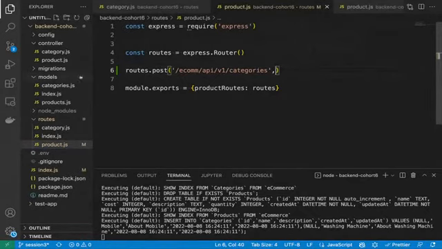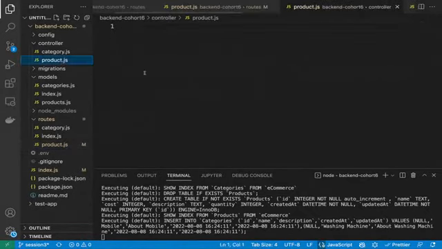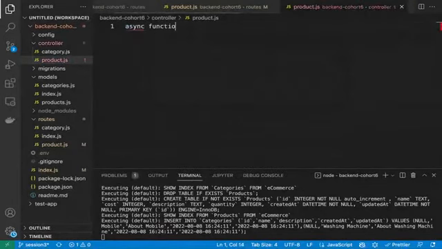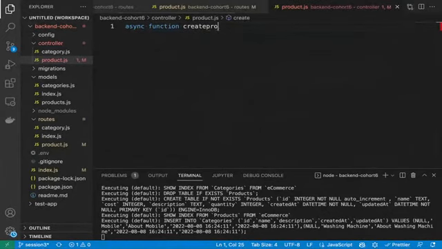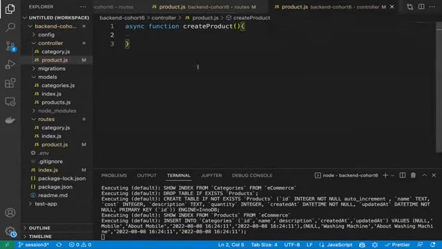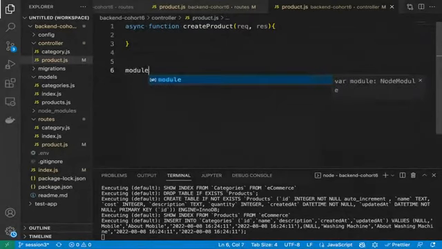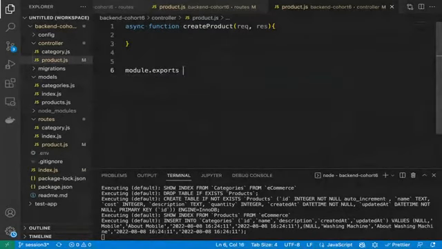Correct. So before that, let's create one controller function, which is going to be an async function, create product. Correct. That's what we are going to do. And all the controller functions have two things: request, response. Correct. And then see, Joseph, first we do export. That was missing in your case.